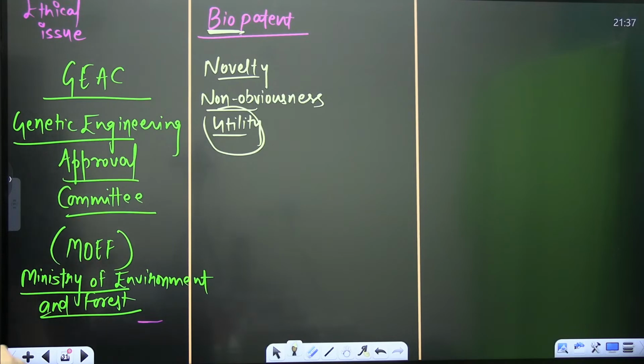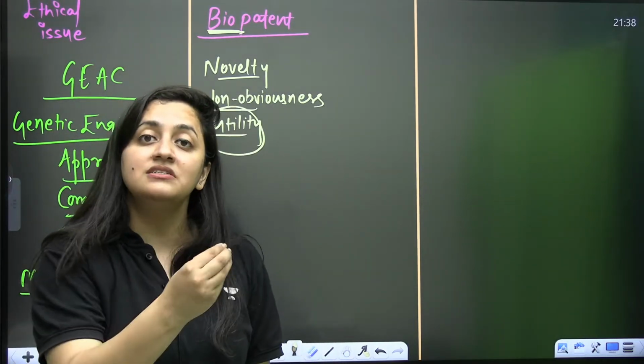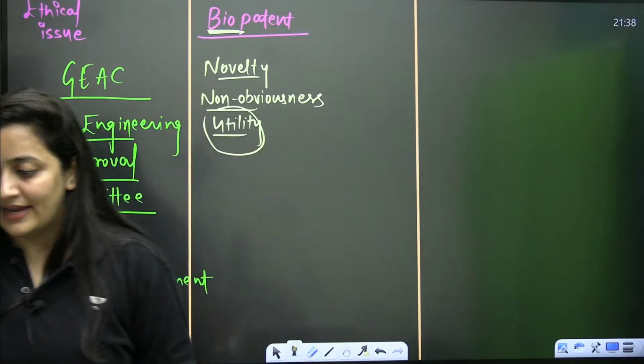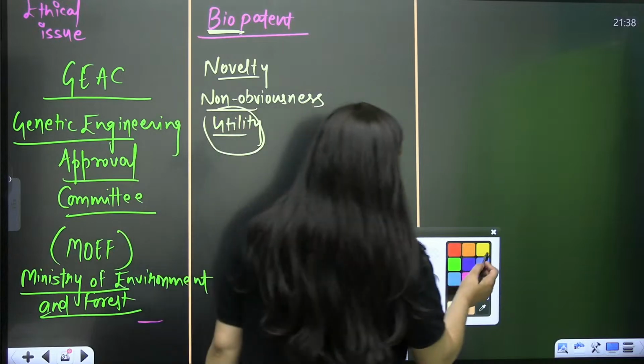So this is the right of that discoverer. One should know about it. If you have discovered something new, obviously you should apply for that patent and then you will get it. So this is about the biopatent. But here we have one more example. We'll also talk about biopiracy.